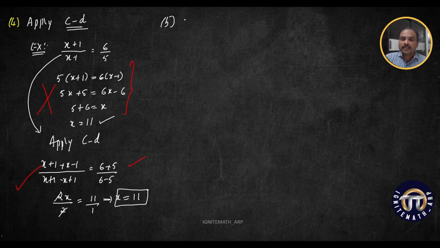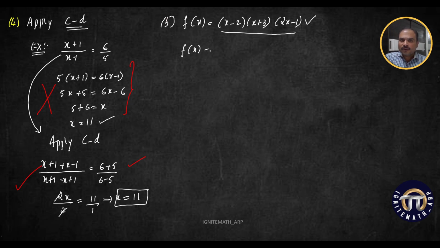While factorizing, you should write f of x is equal to, say for example, I have got three factors, any of the three factors, x minus 2, x plus 3 and 2x minus 1. It should be written in this way only. Final answer should be written in this way only. Suppose if you write it like f of x is equal to x minus 2 comma x plus 3 comma 2x minus 1. No, this is wrong way of representation. No marks will be given.